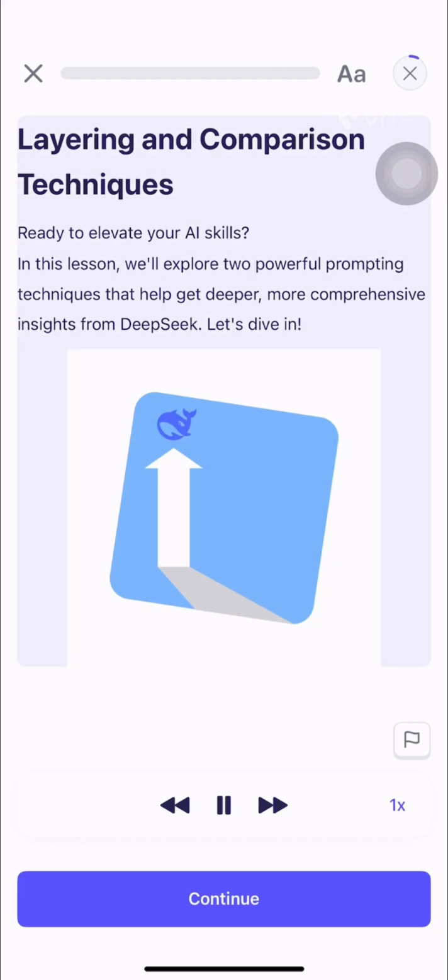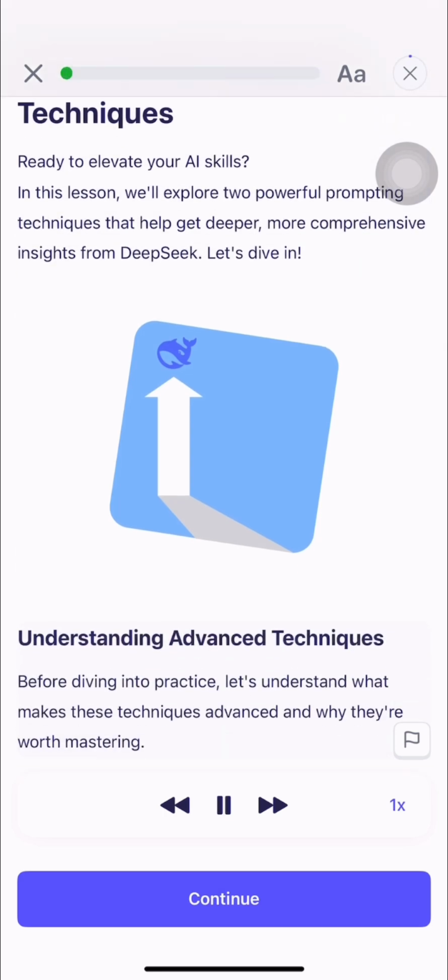Layering and comparison techniques. Ready to elevate your AI skills? In this lesson, we'll explore two powerful prompting techniques that help get deeper, more comprehensive insights from DeepSeek. Let's dive in. Understanding advanced techniques.